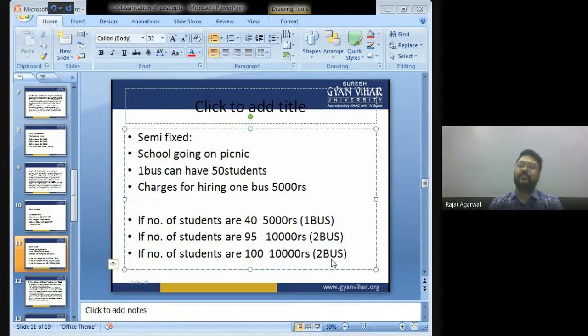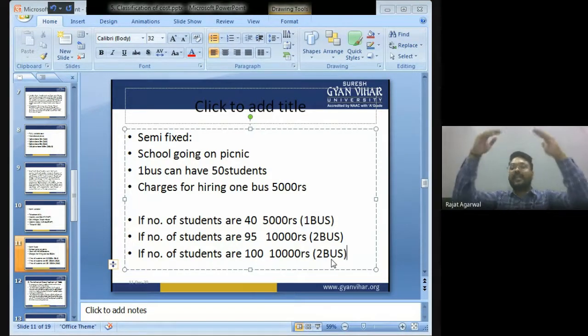So, bachcho, this is semi-fixed cost, which remains fixed up to a certain level. Like in this example, the charge of 5,000 will remain fixed up to 50 students. The charge of 10,000 will remain fixed up to 100 students. So this is known as semi-fixed cost, which remains fixed up to a certain level. If that level is crossed, then the charge will increase.